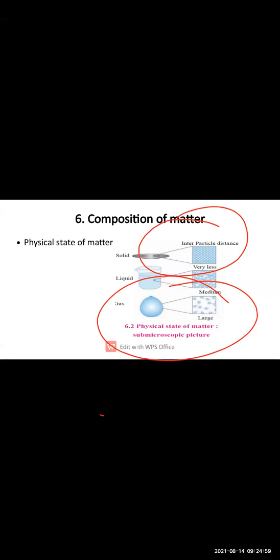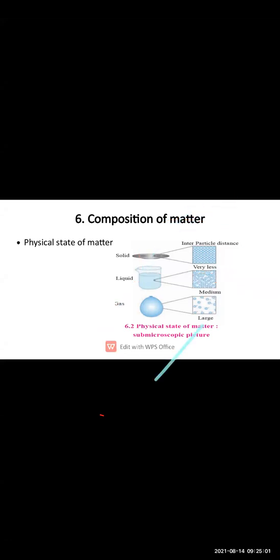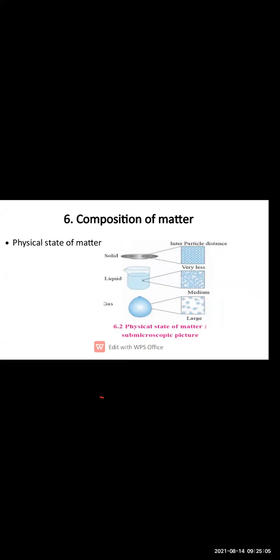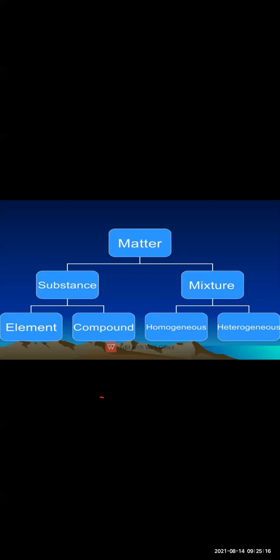Okay, so this is about the physical state of the matter that we are supposed to know. These are the definitions that you are supposed to know. What is a matter? What is an atom? What is a molecule? Then matter is divided into substance and mixture.